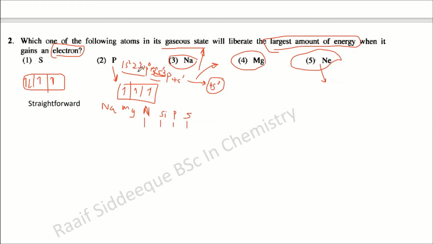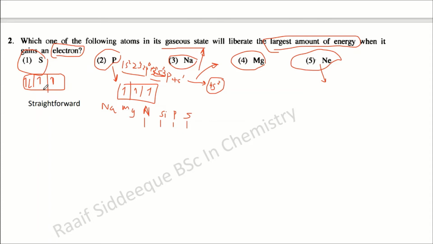So this is also a partially stable state, which will also not give much energy to the outside. So the only possible answers are these two, sodium and sulfur.